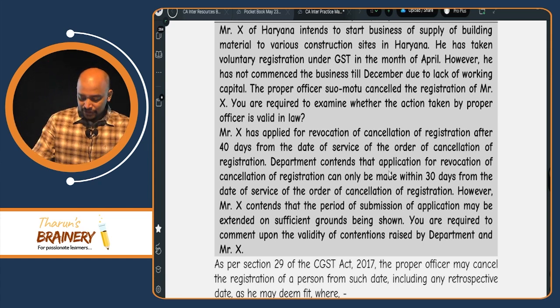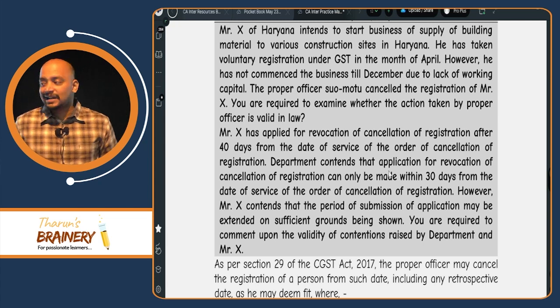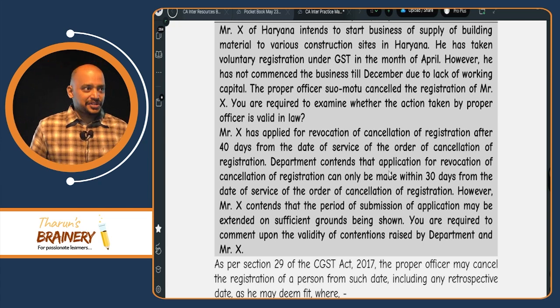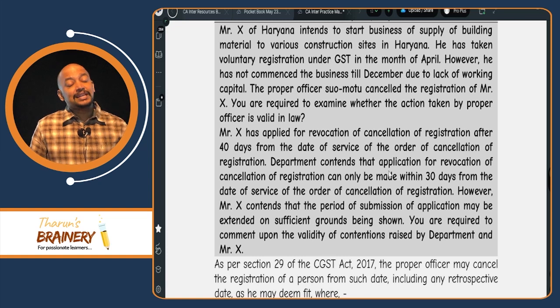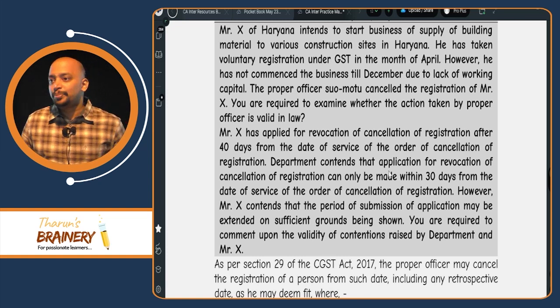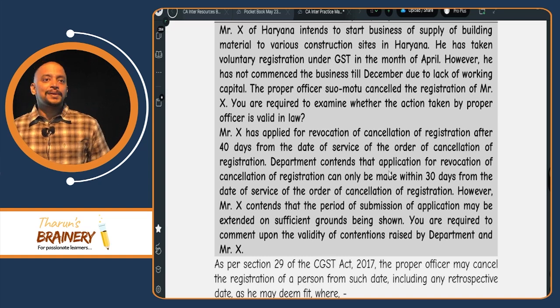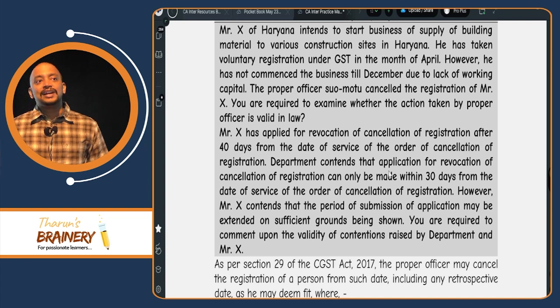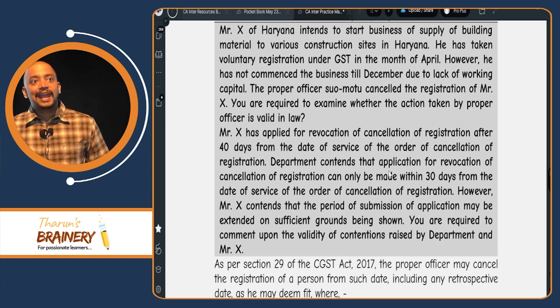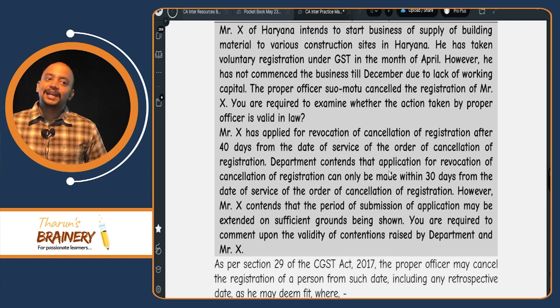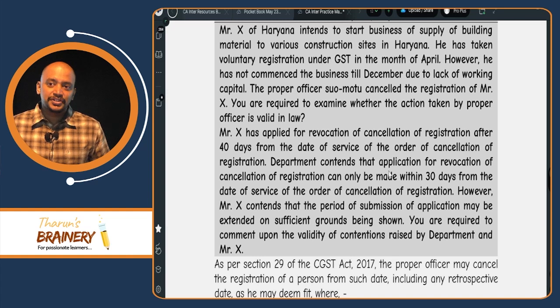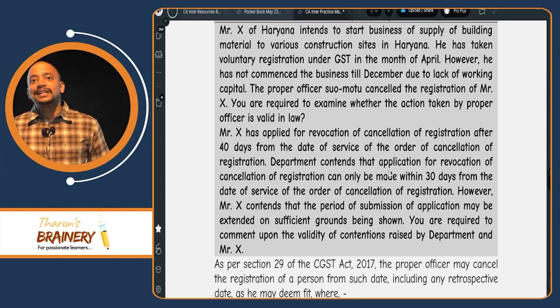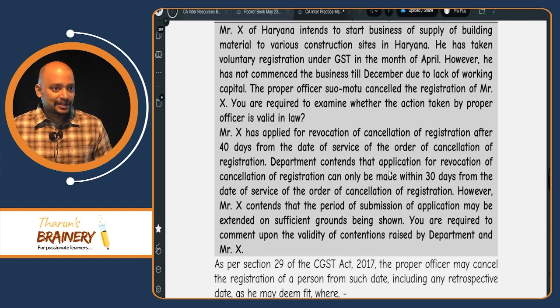So the revocation application can be made within 30 days from the date of cancellation of registration, and it can be extended for a further period of 30 days by the additional joint commissioner if they approve, and for a further period of 30 days by the commissioner if they approve. In this case, already 30 days is over. Now it is 40 days, an extra 10 days. Can the person make an application for revocation of cancellation of registration? Yes, but for that the additional or joint commissioner should agree.